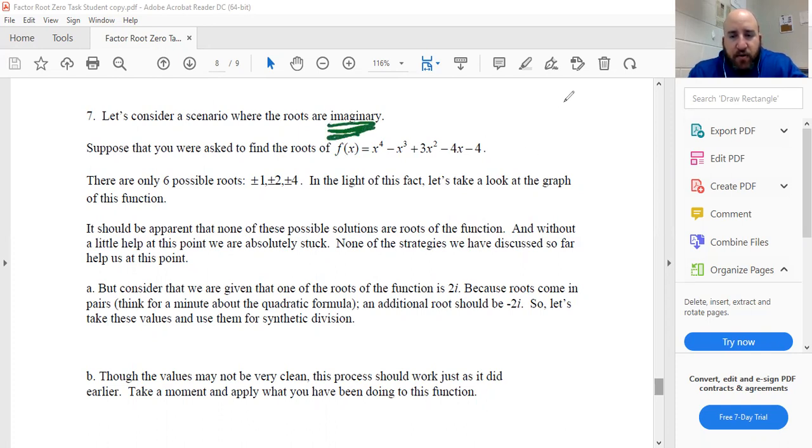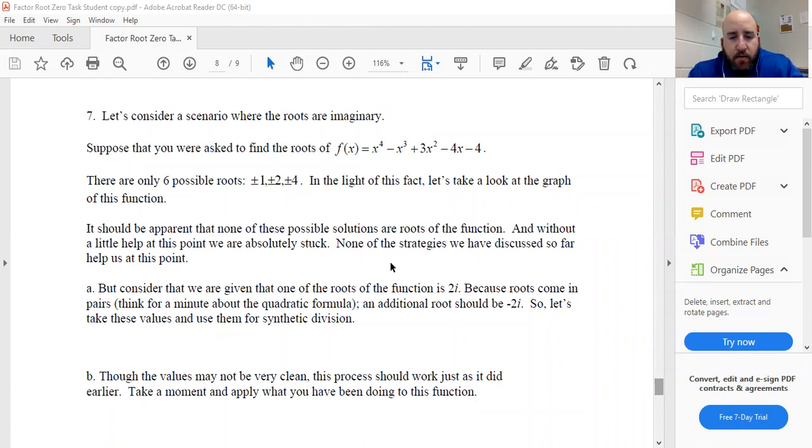When I have imaginary roots, they don't cross the x-axis. If y'all remember, when we did quadratics in Unit 1, if I have a parabola that does not cross the x-axis, that means both of the solutions would have been imaginary. So it doesn't cross the x-axis, it has 2 imaginary solutions. This one, we're supposed to have 4 x-intercepts because it's x to the 4th, 4 solutions. We only had 2. That means I have 2 imaginary roots. Well, how am I supposed to figure out what those roots are? Again, if I just gave you this problem and told you to do it, you'd have no idea how to find out.